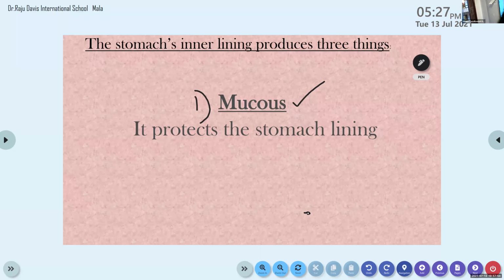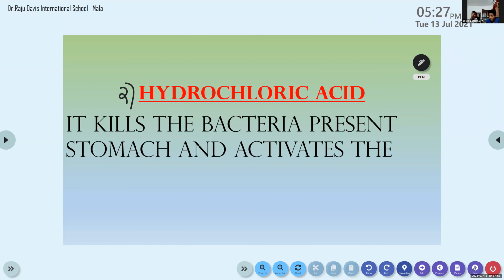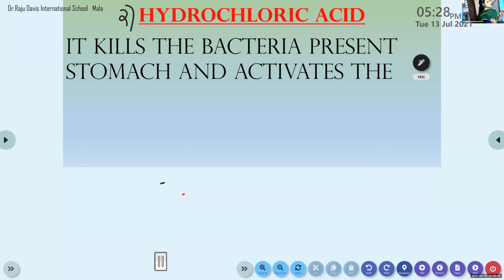The second one is hydrochloric acid. Actually, a little amount of hydrochloric acid is present in everyone's stomach. What is the function of hydrochloric acid? It kills the bacteria present in the stomach. The hydrochloric acid kills the bacteria that enter along with the food.